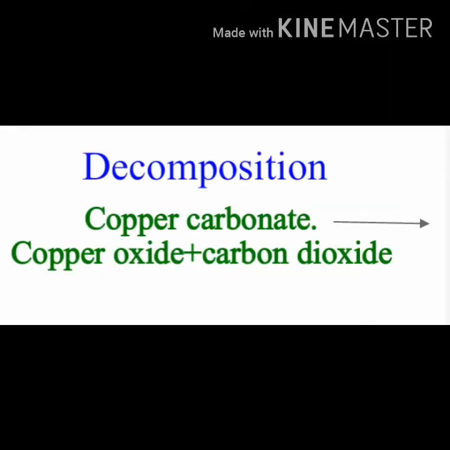Let's understand the same example with the help of a word equation. First of all, the compound given here is copper carbonate. When we heat copper carbonate, it will break down into two products: copper oxide and carbon dioxide gas. So the process of breaking up of a single compound into two or more simpler products is known as decomposition.